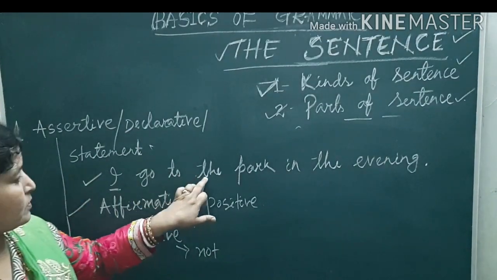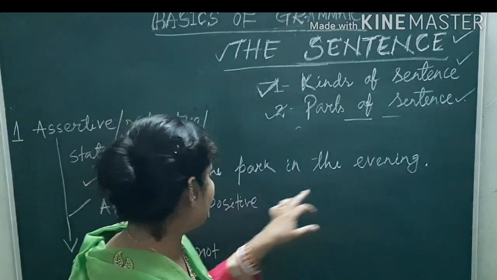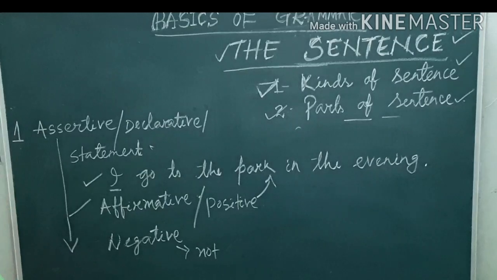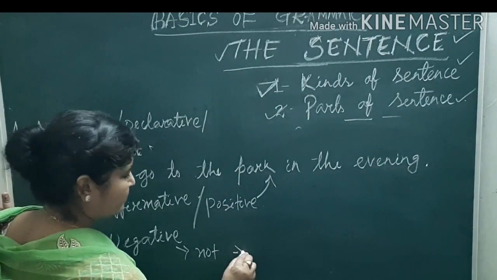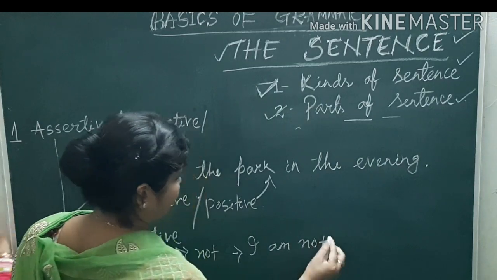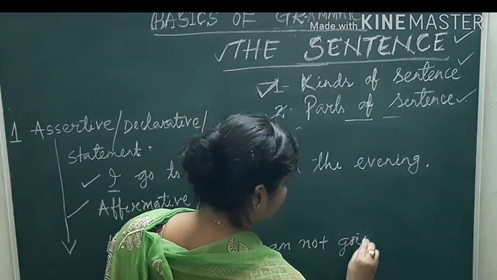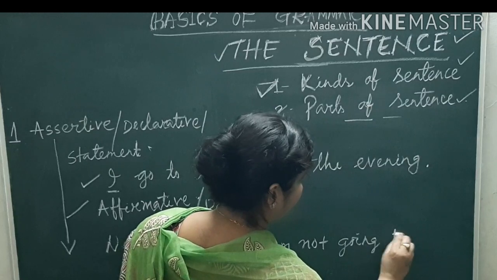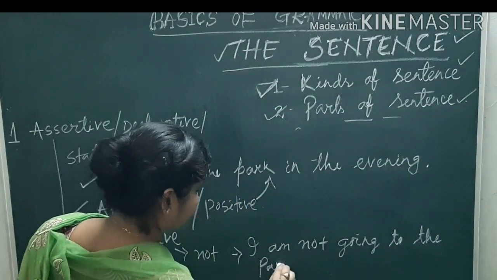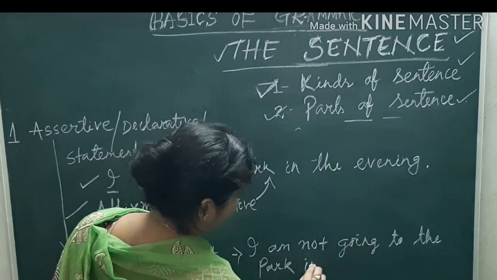I go to the park in the evening, so it is an affirmative sentence. And a negative sentence: I am not going to the park in the evening.